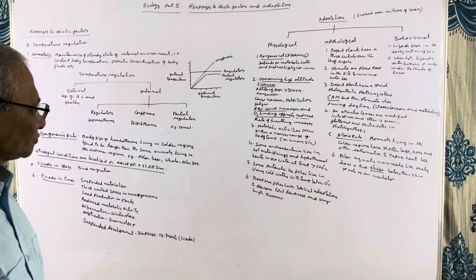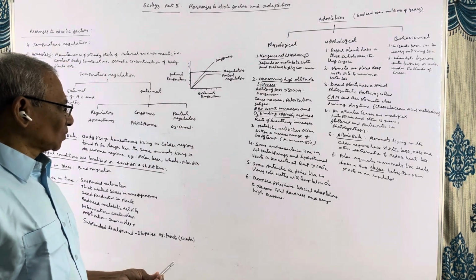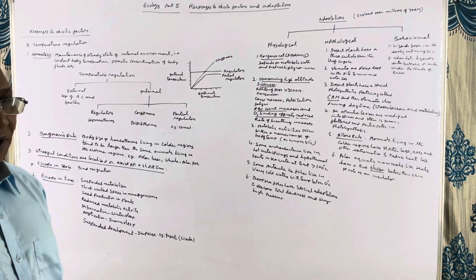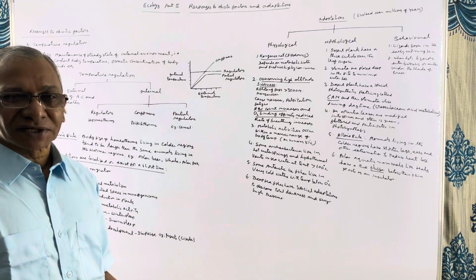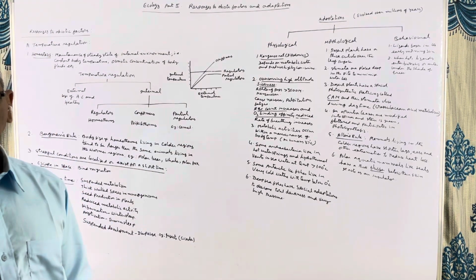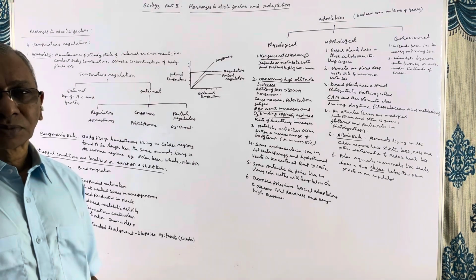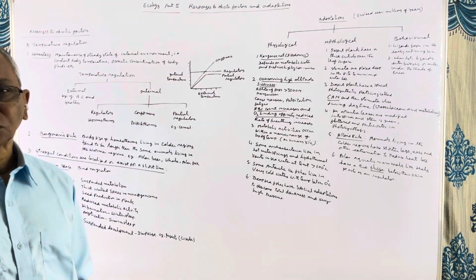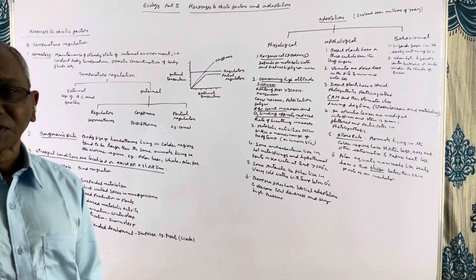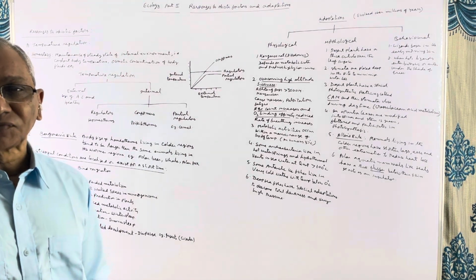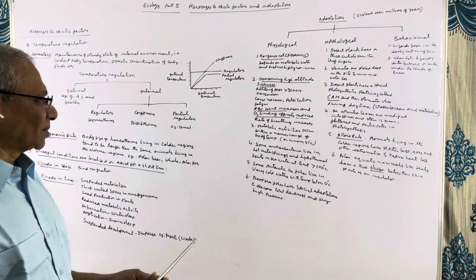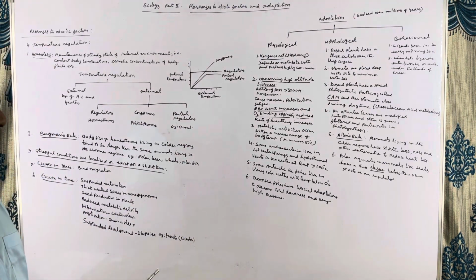Then, our metabolic activities occur at a narrow range of temperature. This is another adaptation. Over a long period of evolution, we have acquired the ability so that our enzymatic activity occurs at highest efficiency in a particular range of temperature. I have already told you, we maintain a constant body temperature of 37 degrees centigrade.